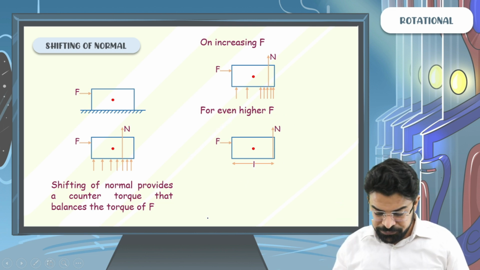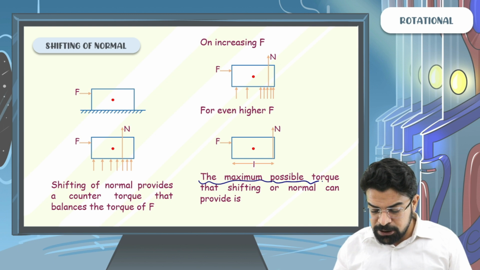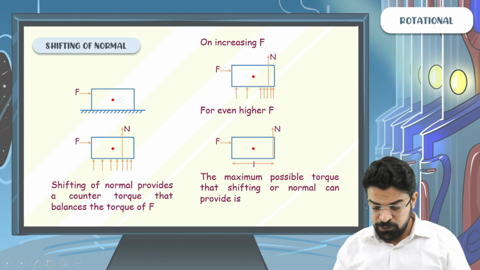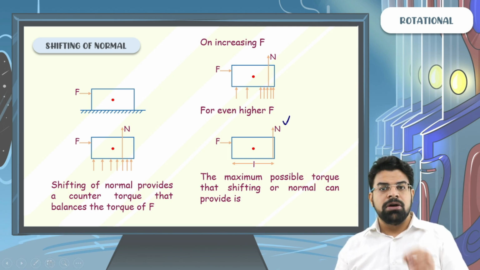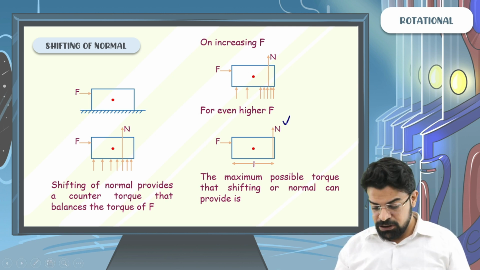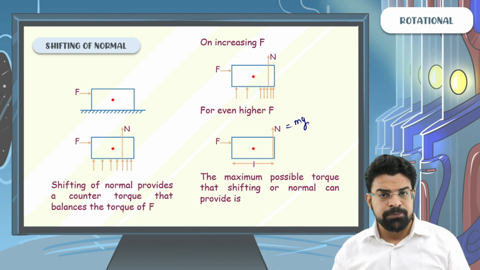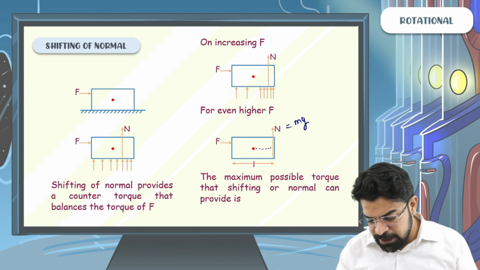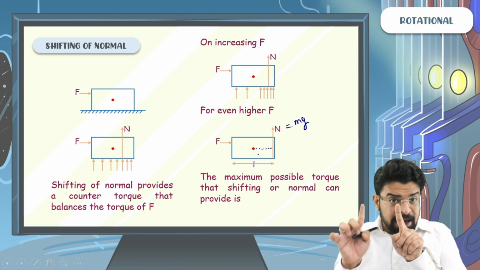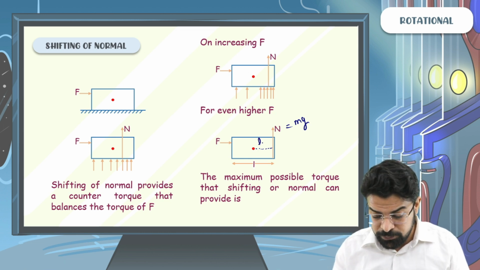So you can say the maximum possible torque that shifting of normal can provide is, how much maximum possible torque can shifting of normal provide in this case? We know that for equilibrium in the vertical direction, normal has to be equal to mg. And we have said that the line of action of normal here can shift a maximum by a distance L by 2.